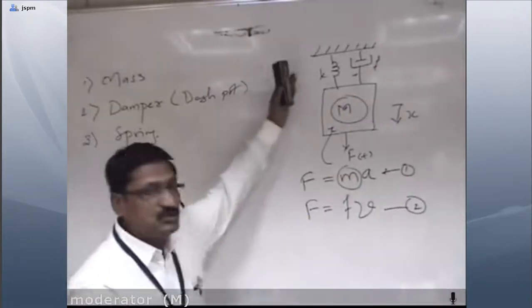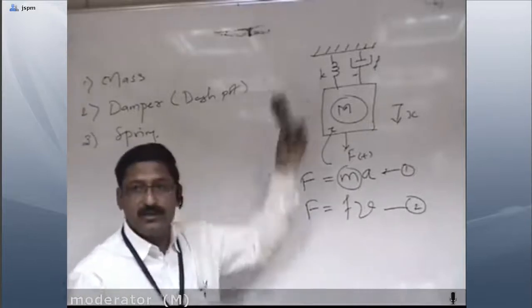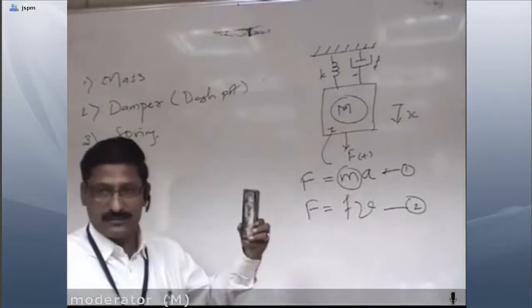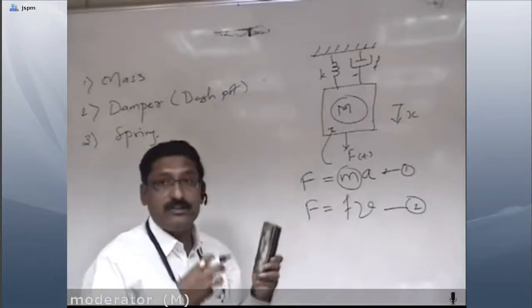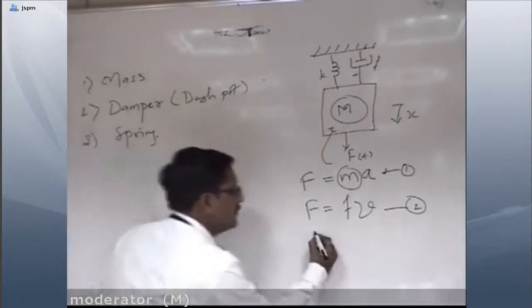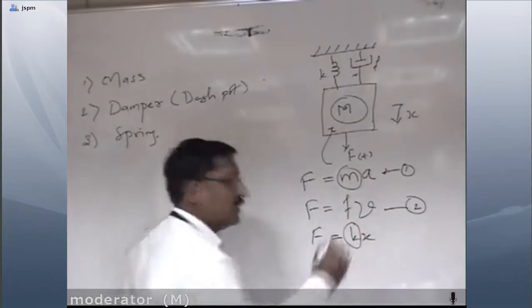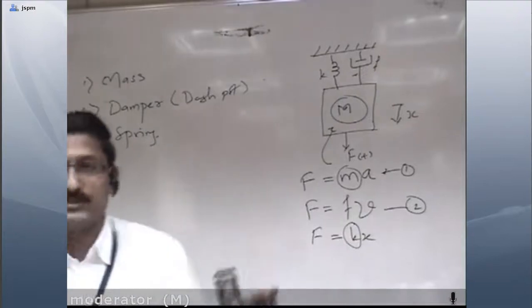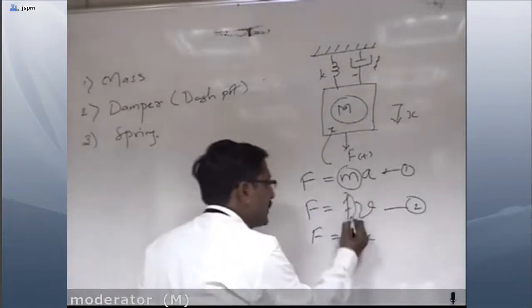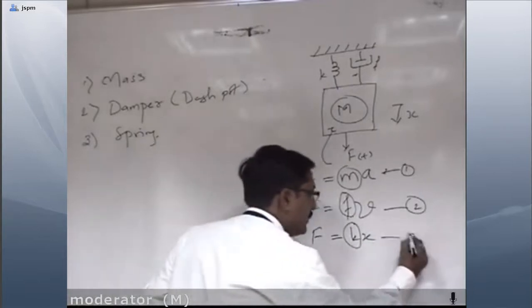The third component is the spring. Whenever we apply the force, deformation takes place in the spring, meaning it gets stretched. Stretch means a change in displacement. So the applied force is equal to K into X, where K is the spring constant, and f was the frictional constant. This is equation number 3.